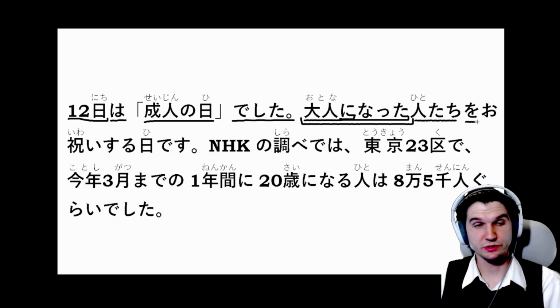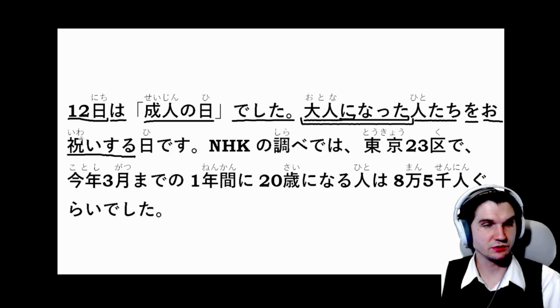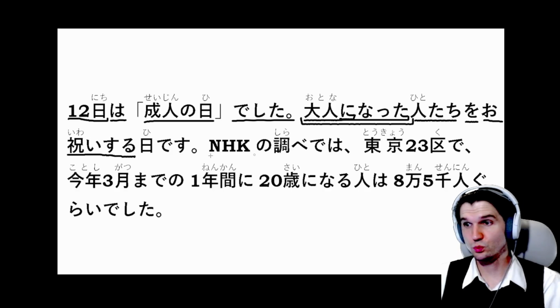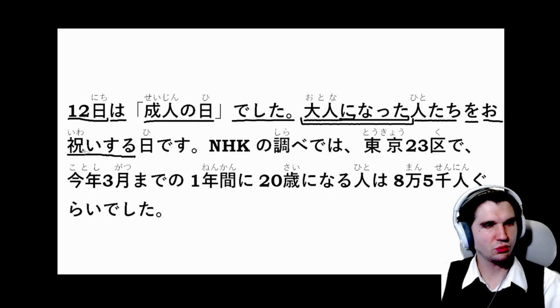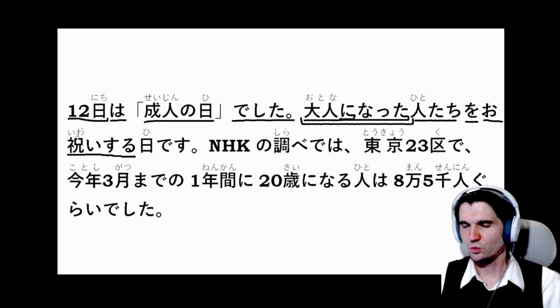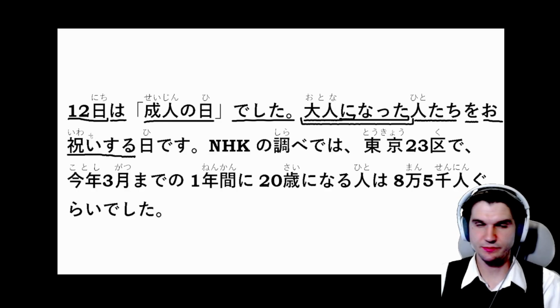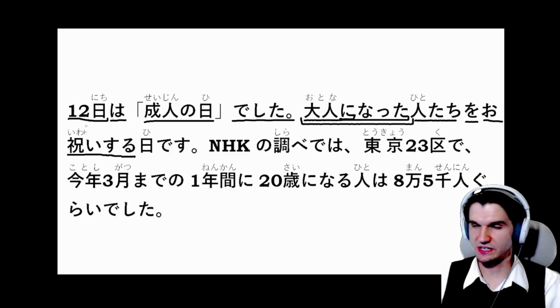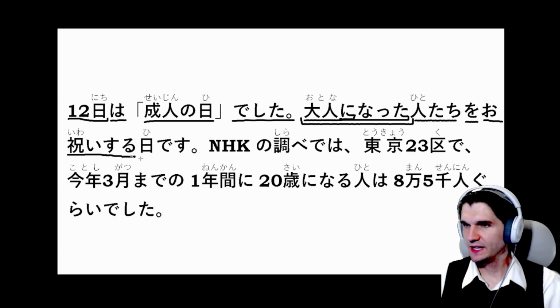を, so we're doing something to these people. お祝いする, this is a humble form of 祝う. So 祝う is to celebrate something, and お祝いする just has a humble feel to it. We'll have to cover this grammar some other time, but this is just a way to make it sound more humble, also a little more fancy for things like holidays. お祝いする. And then 日 is day.